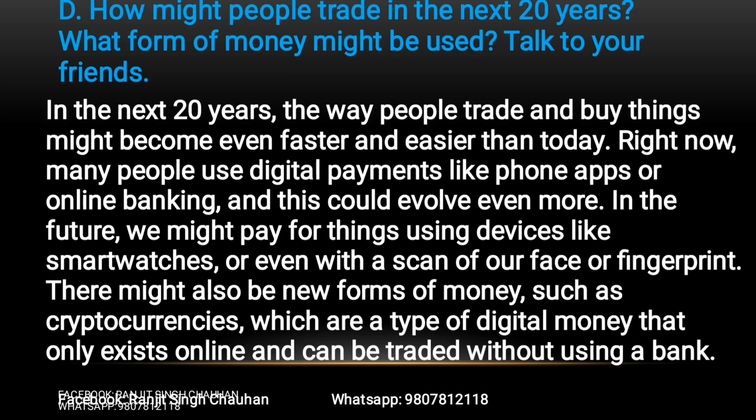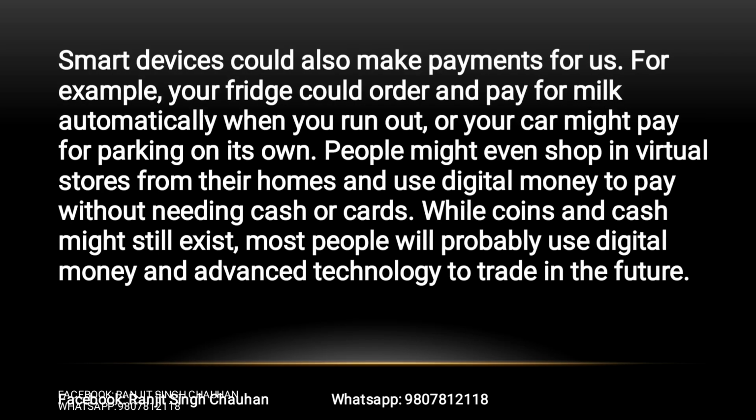There might also be new forms of money such as cryptocurrencies, which are a type of digital money that only exists online and can be traded without using a bank. Smart devices could also make payments for us. For example, your fridge could order and pay for milk automatically when you run out, or your car could pay for parking on its own.